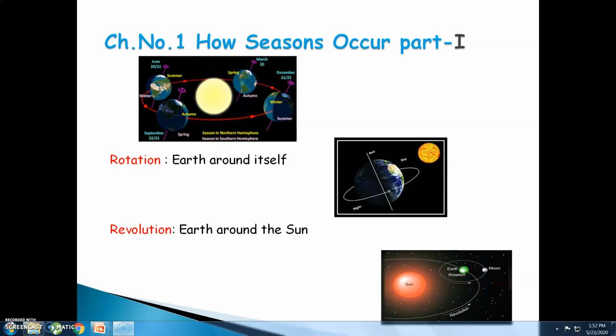The rotation and the revolution of the earth and the moon cause seasons for us. Rotation means the earth revolving around itself and revolution means the earth revolving around the sun. That is called revolution. All these factors are responsible for the occurrence of seasons.